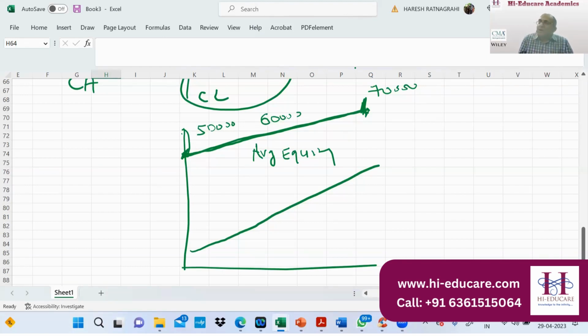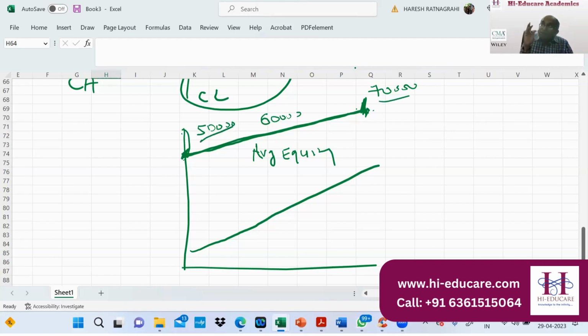You're getting my point. Now, this is a balance sheet item. In earlier days, we used to get only the opening balance of equity and the closing balance of equity, the last year's balance sheet and this year's balance sheet. So obviously we used to get only two data points. They didn't prepare interim financials. We used to get only the annual report every year, so I get only two data points, 50,000 and 70,000. So I used to take the average.